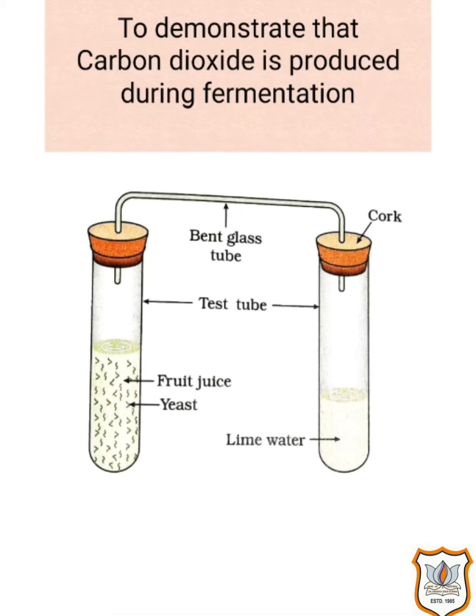Dip the free end of the bent glass tube into another test tube containing freshly prepared lime water, and observe it properly. After some time, the freshly prepared lime water will turn milky. It will take some time to change, because the process is fermentation. So this activity shows that one of the products of fermentation is carbon dioxide.